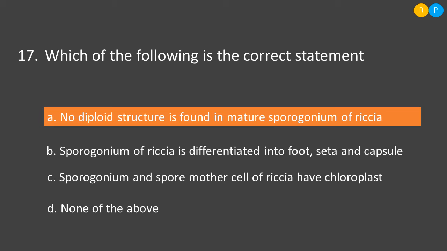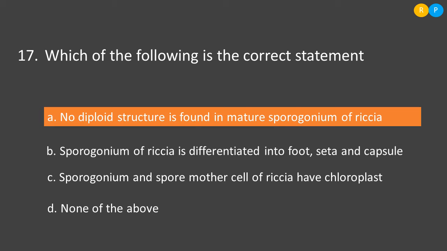Then option B, sporogonium of Riccia is differentiated into foot, seta and capsule. This is not a correct statement, because the sporogonium of Riccia is not differentiated into foot, seta and capsule. Clear. Then option C, sporogonium and spore mother cells of Riccia have chloroplast.